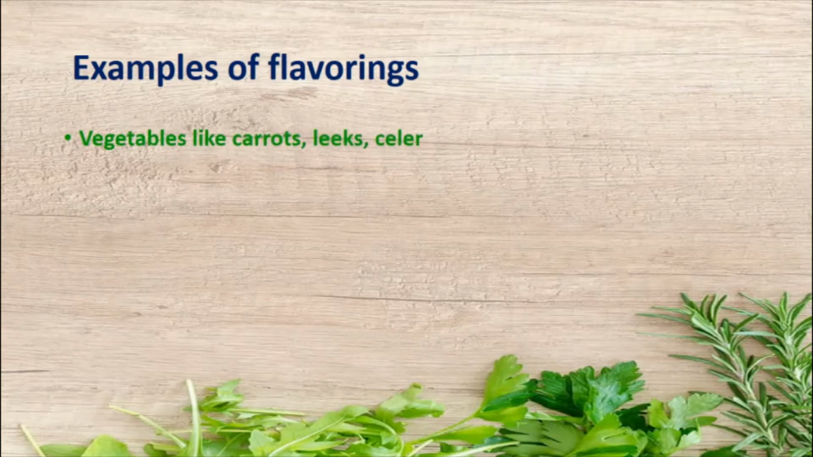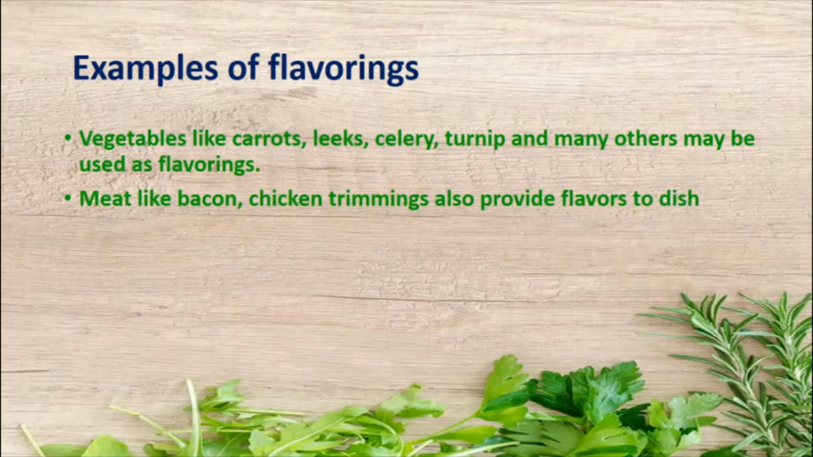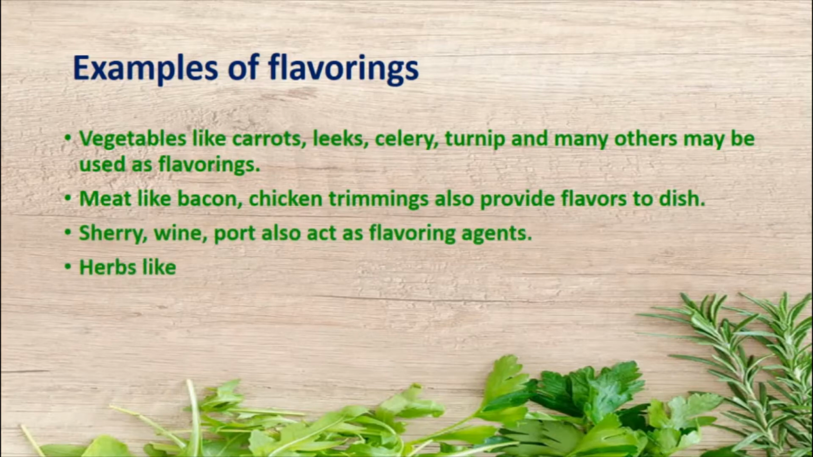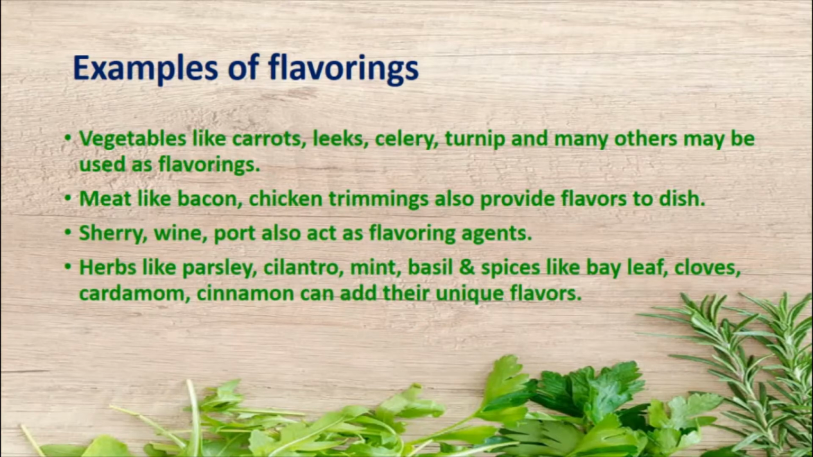Examples of flavorings. Vegetables like carrots, leeks, celery, turnip, and many others may be used as flavorings. Meat like bacon and chicken trimmings also provide flavors to the dish. Sherry, wine, and port also act as flavoring agents. Herbs like parsley, cilantro, mint, basil, and spices like bay leaf, cloves, cardamom, cinnamon can add their unique flavors.